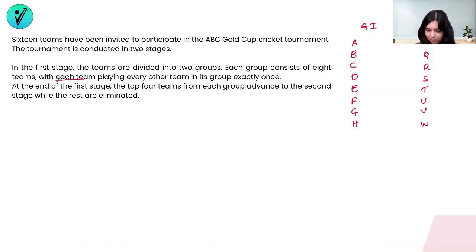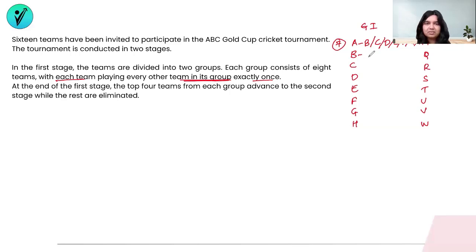So first of all, the team is playing within its group itself, and they're playing with every other team exactly once. That means if I take a look at how many matches A is playing in the group itself, we have A playing with B, with C, with D, with E, F, G, and H. A is playing a total of 7 games. Of course, A cannot play with A, which is the 8th team. So there are 7 games that A is playing. Now, when I list the number of games for B, I know that B has played with A, but that is already counted in this particular list. A match between A and B is the same as the match between B and A.